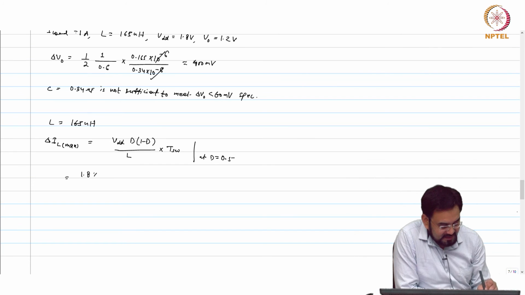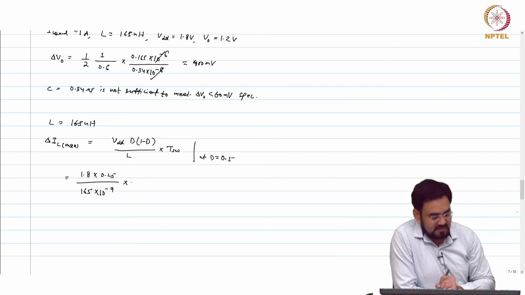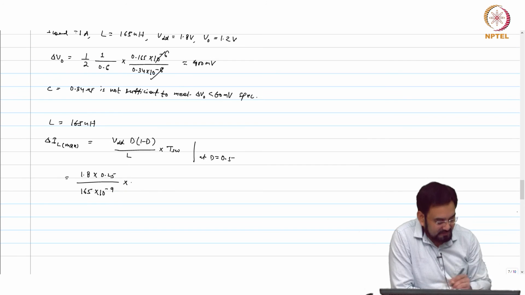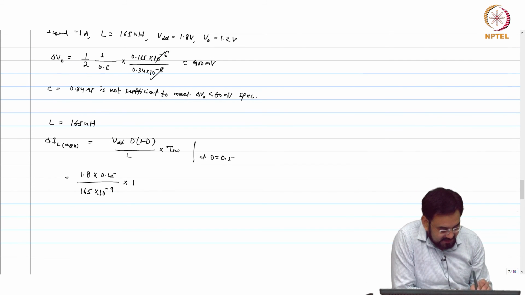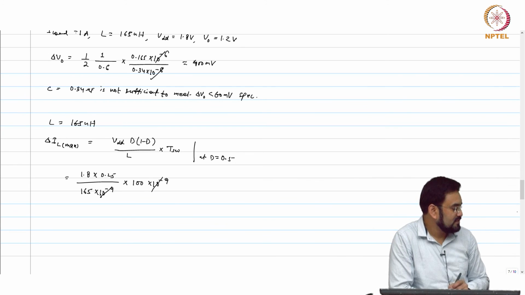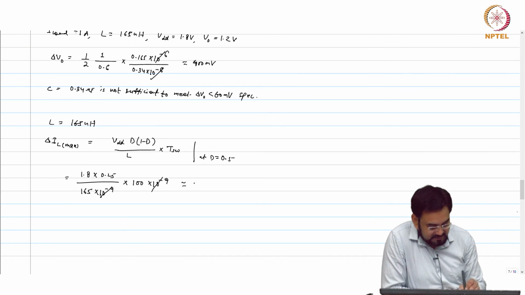So 1.8 into 0.25 over 165 into 10 power minus 9, and we are looking at what frequency? 10 megahertz. So 10 megahertz means 100 into 10 power minus 9 for the period, this goes away, and we get 0.27 amp.